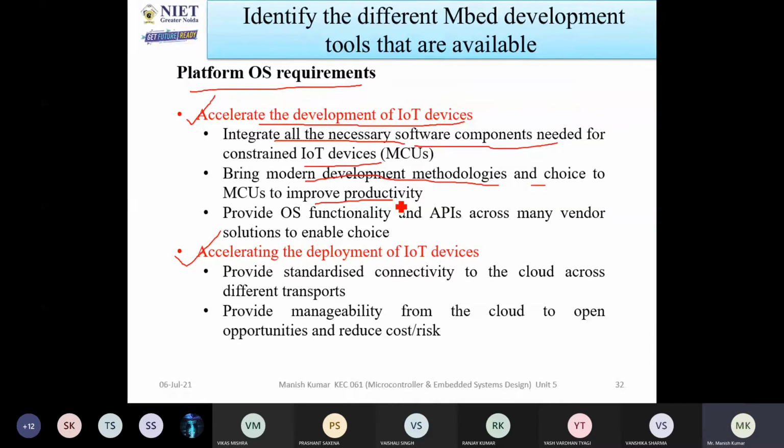So first, you will develop a system. Then after that, you are talking about the efficiency. If the efficiency is lacking somewhere, then you have to improve it. And then it provides the OS functionality and APIs across many vendor solutions. Now, if you want to communicate with the systems, if you want to communicate with the devices from other devices or from human beings, then you need the operating system, and various APIs are available so that you are able to connect.